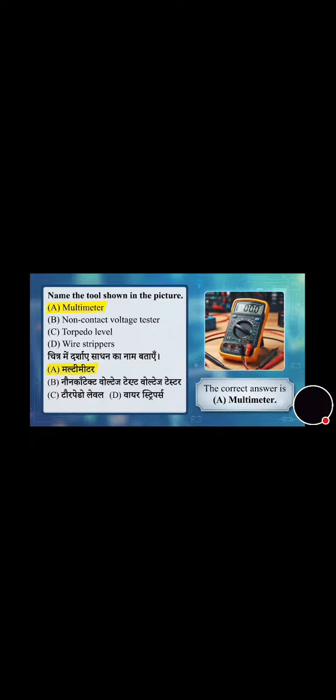Now we will move towards the next question. Which type of wire is not used in a domestic electric circuit? Live wire, earth wire, neutral wire, charged wire. And its correct answer is option D, that is charged wire.